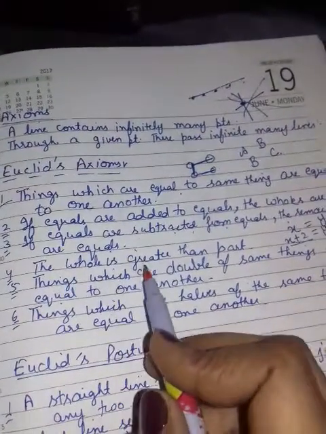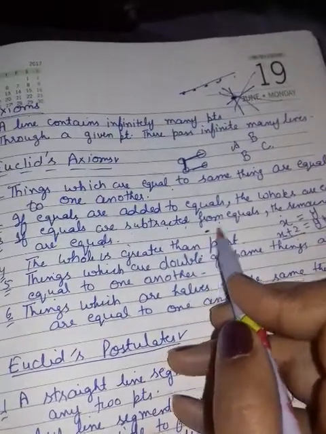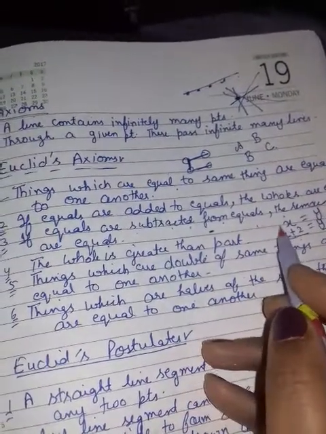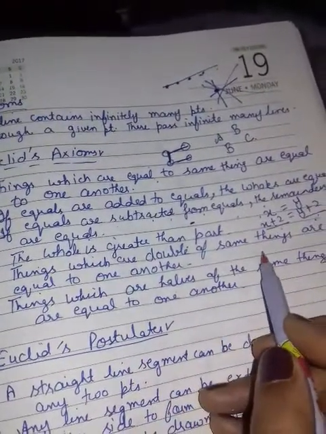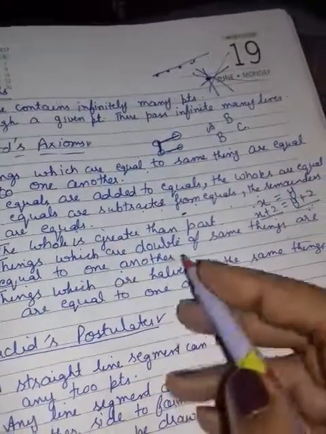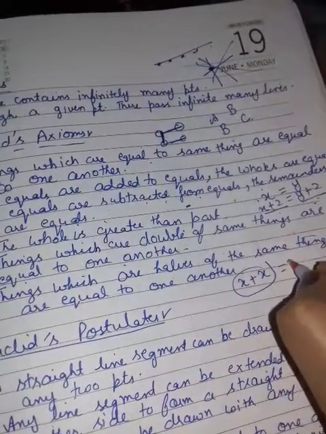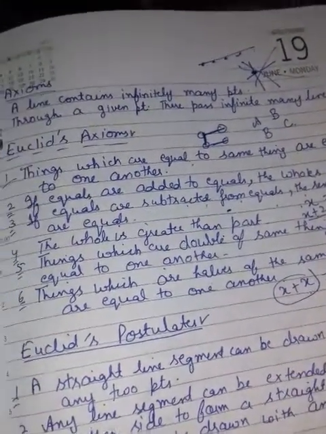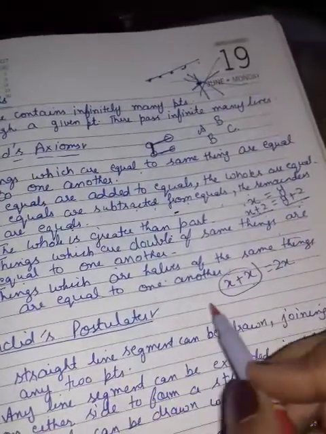Next, whole is greater than part. Of course, bigger is always greater than smaller. Things which are double of same things are equal to one another. Means if two things are equal, whenever you add, it will be the double of that thing. Things which are half of same things are equal to one another.